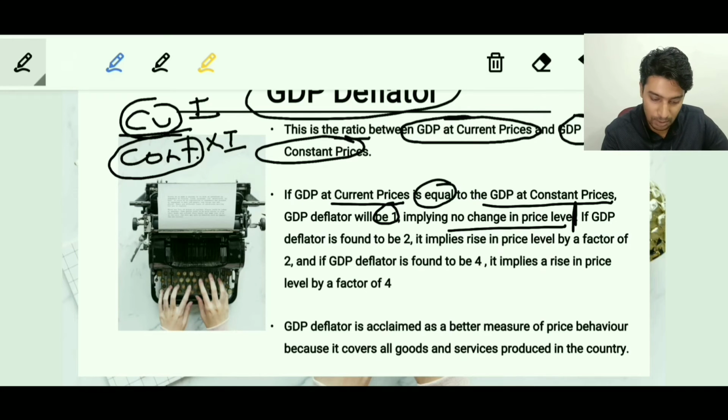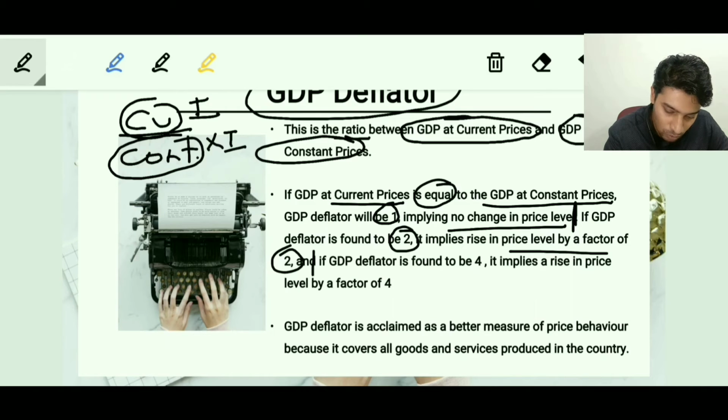The next is GDP deflator. If it is found to be 2, it implies that the value of GDP at the current price is twice the value of the GDP at the constant price, and that's the reason why we understand the prices have increased by 2 times. So the prices have almost effectively become double. The price level has increased by a factor of 2.